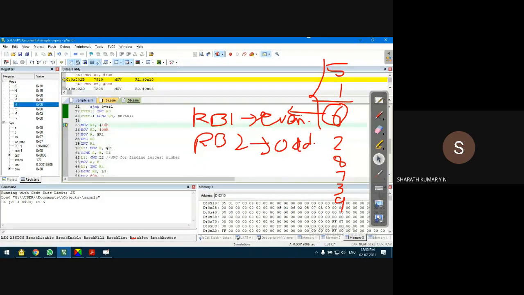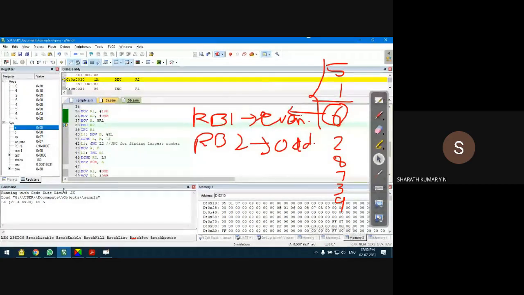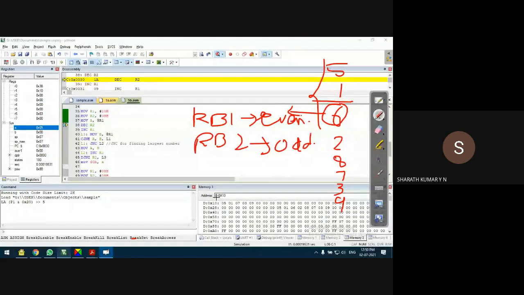The next part of the program is that these odd numbers will be sorted in descending order. Descending order means 9, 7, 5, 3, 1. First I am sorting the odd numbers in descending order, then I'll sort the even numbers. Then I'll take the difference between the largest even number minus the largest odd number. Please observe the same location now.